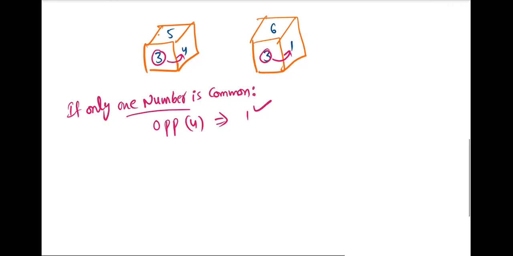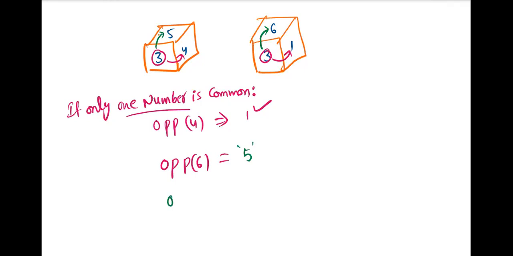Any other question, like tell me the opposite number of 6. It is 5. How will it be 5? From 3, is 6 the clockwise first number or the anti-clockwise first number? Clockwise. In the other dice, from 3, the clockwise first number is 5. That's all. 5 is the answer.